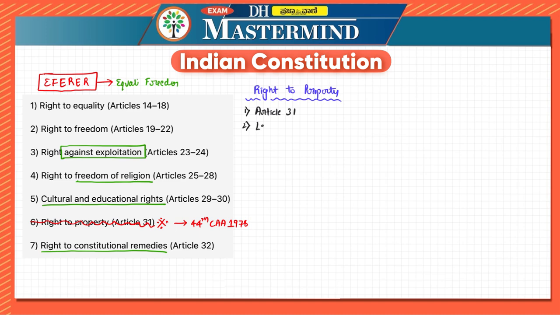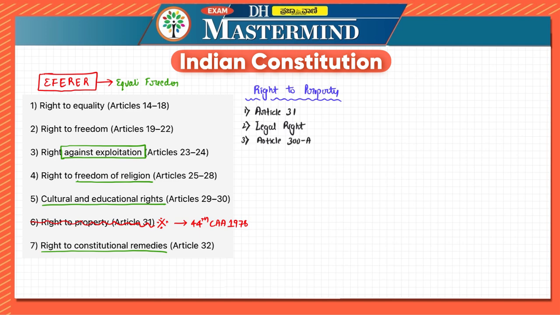It became a legal right. We will understand it in more detail. It is now a legal right. If they ask you in the examination, right to property is, first they'll give fundamental right, constitutional right, then legal right, etc. The answer is legal right. At present, which article speaks about this? In the 44th Constitutional Amendment Act, this fundamental right to property was removed, and it was placed under Article 300A.